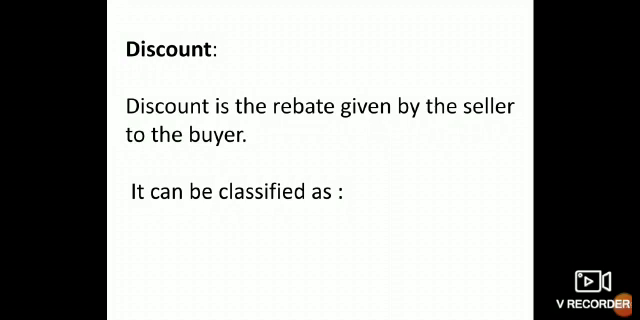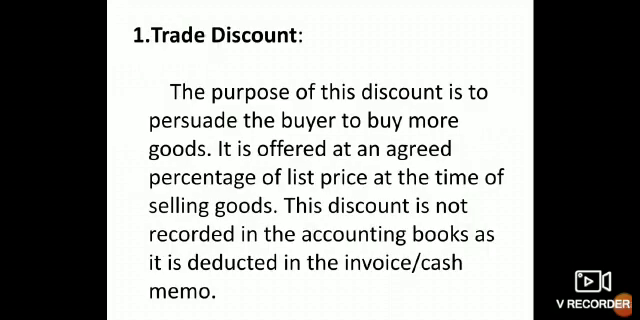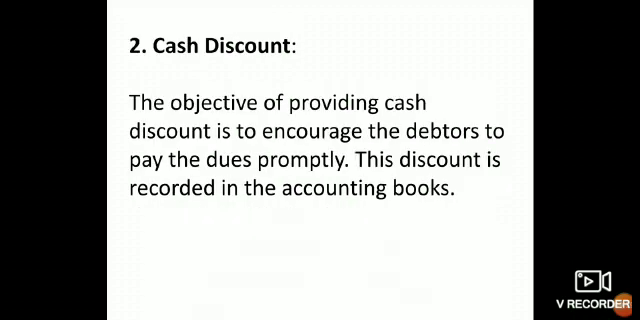Discount. It is the rebate given by the seller to the buyer. It can be classified as trade discount and cash discount. The purpose of trade discount is to persuade the buyer to buy more goods. It is offered at an agreed percentage of list price at the time of selling goods. This discount is not recorded in the accounting books as it is deducted in the invoice or cash memo. Cash discount. The objective of providing cash discount is to encourage the debtors to pay the dues promptly. This discount is recorded in the accounting books.